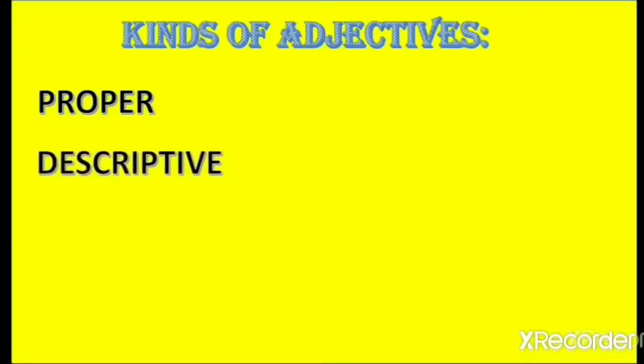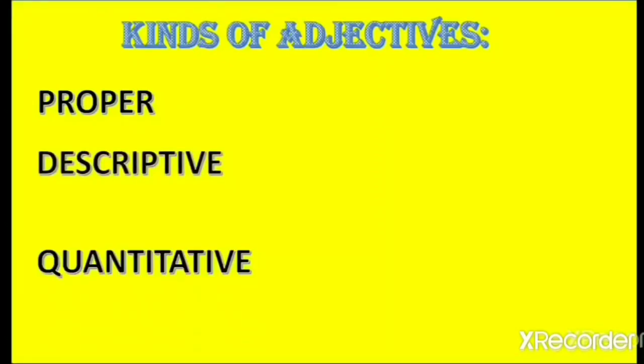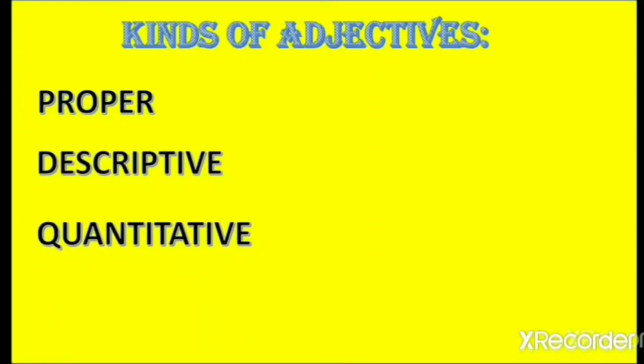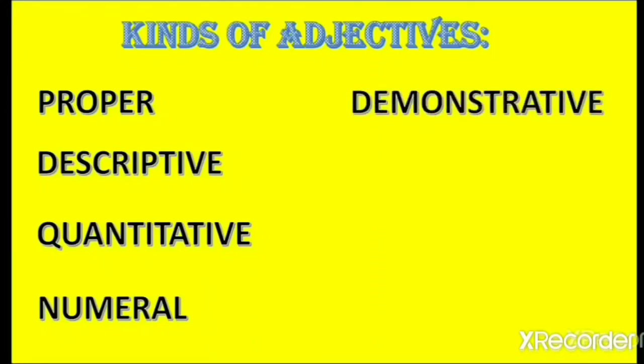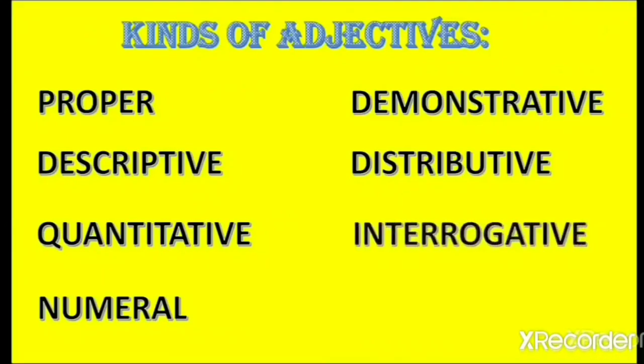Second is descriptive. Third is quantitative. Fourth is numeral. Number 5 is demonstrative. Number 6 is distributive. Number 7 is interrogative. And number 8 is possessive adjectives.